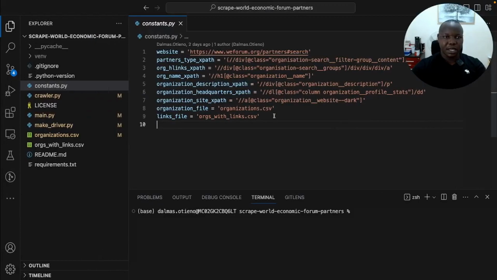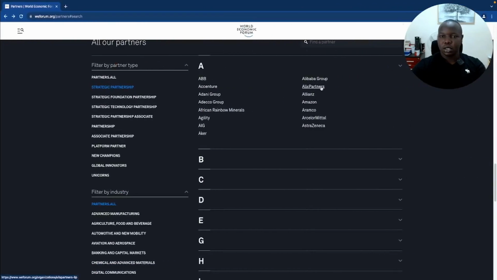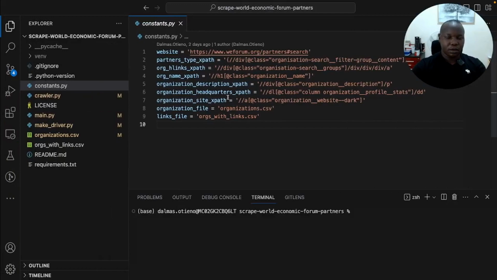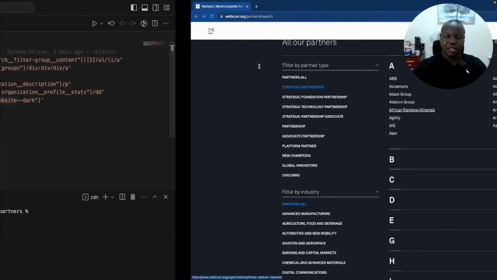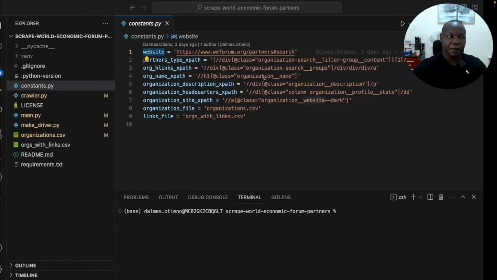And I completed that challenge, and I could not do the tutorial for you. So I'll just take you through the project. The first thing that I did on this project was to create the constants. These constants contain variables that are static for the project. So these are variables that are not changing now, and if they are to change, you'll have to go back to the site and get them. So the first thing is the website. That is the link to the website here. I think this is what you can see up here.